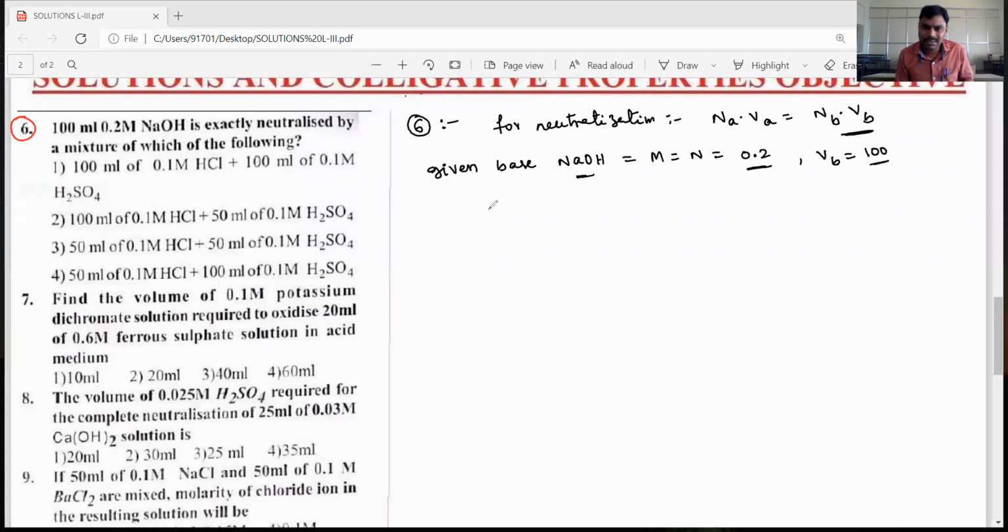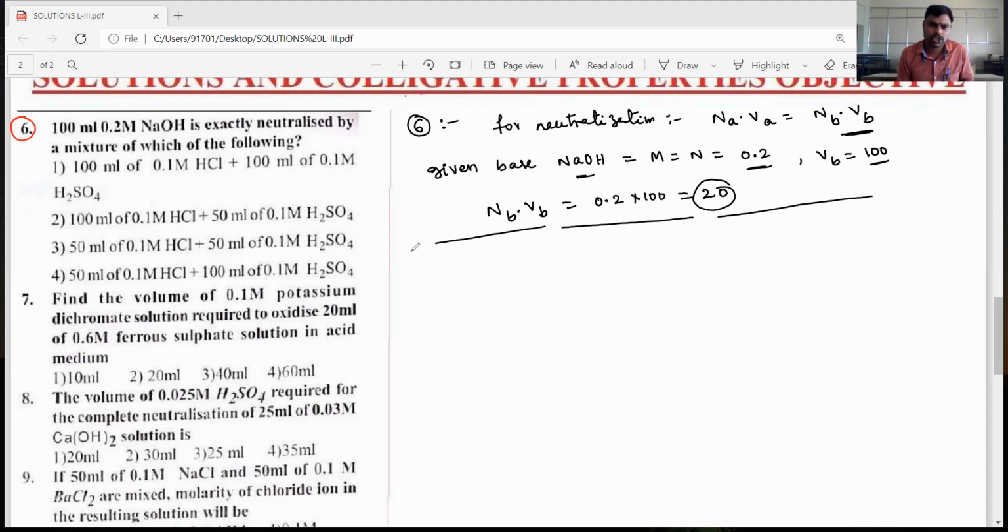Now normality of base into volume of base is 0.2 into 100, which is equal to 20. Among the following, which value is equal to 20? That is our answer. Let's check the first option.